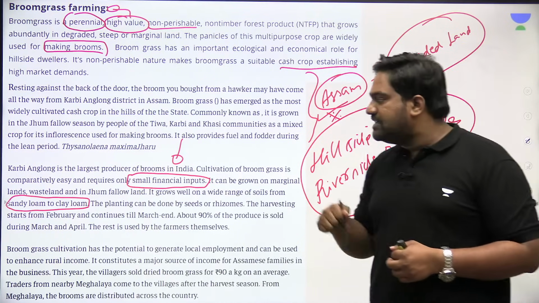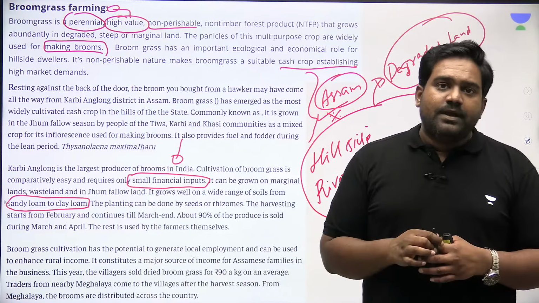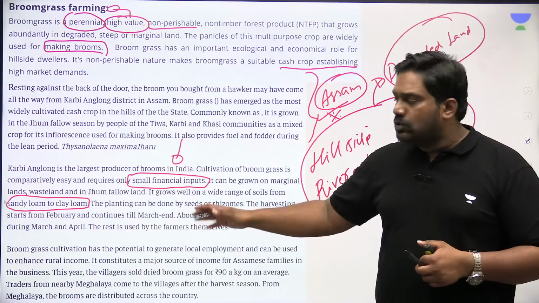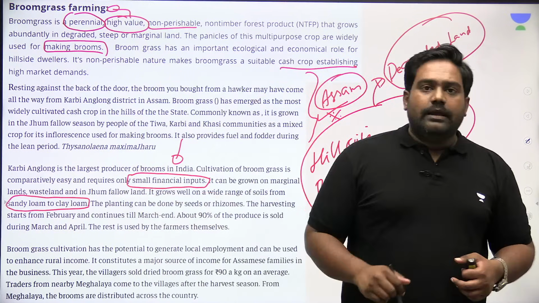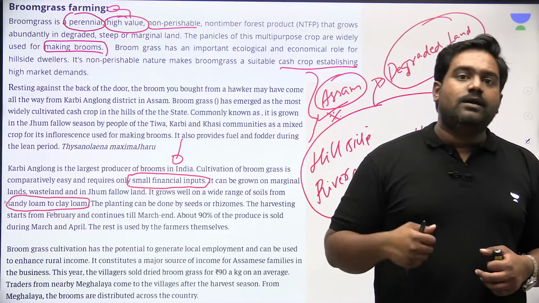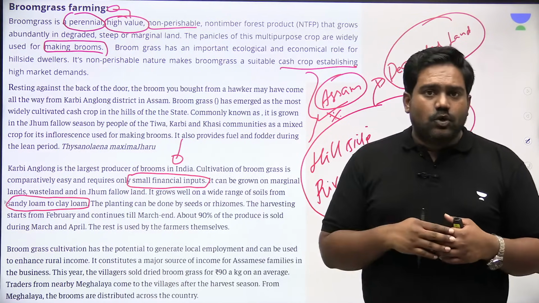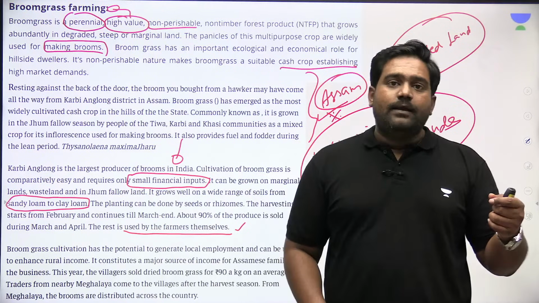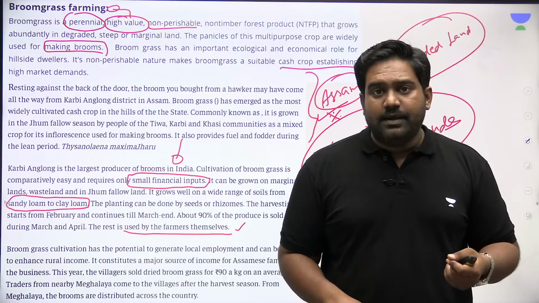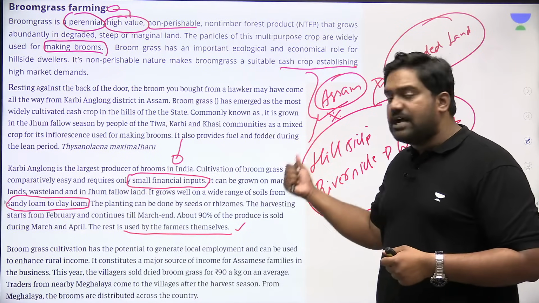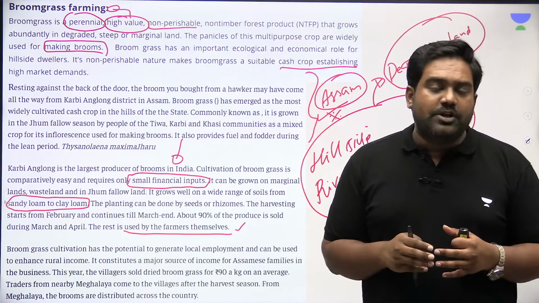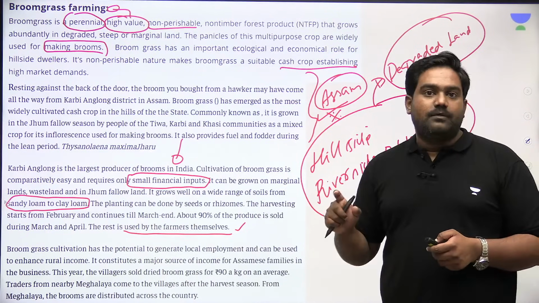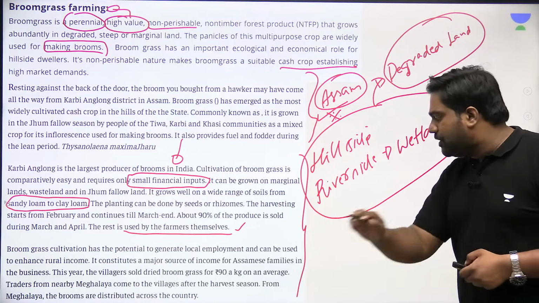Given its commercial value and its importance for the rural economy, there could be a question. It can be grown under different soil conditions, from sandy loam to clay loam. It can be cultivated in regular farmlands, wastelands, degraded land, wetlands, hillside areas. So it can be cultivated across different terrains. It is in fact grown in Nepal as well, in parts of China, Cambodia, Vietnam as well. But India is also a top producer, and Assam in India is the largest broom grass producing state in the country. And Karbi Anglong is the largest producer in Assam. Within Assam, Karbi Anglong region is the largest producer.